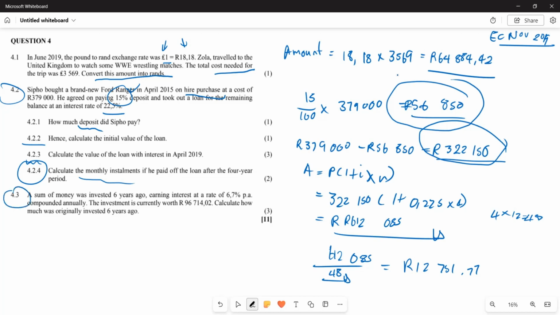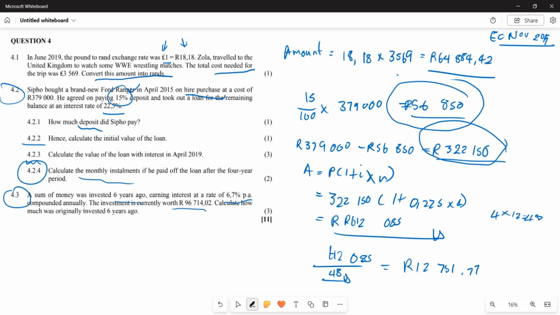Now let's look at our 4.3. They say a sum of money was invested 6 years ago, earning an interest of 6.7% per annum compounded annually. The investment is currently worth 96,714.02. Calculate how much. Well, basically they want us to calculate the original amount invested.